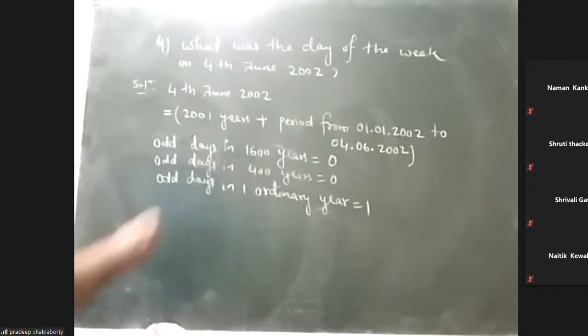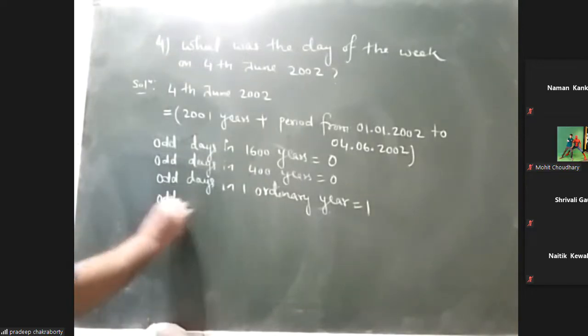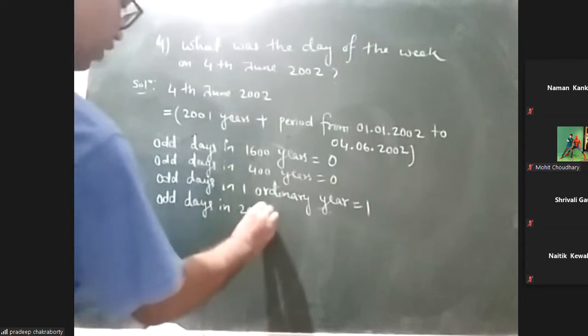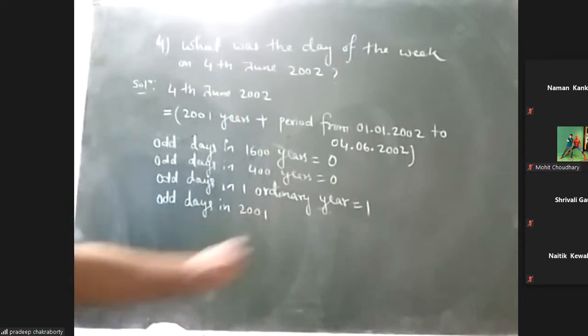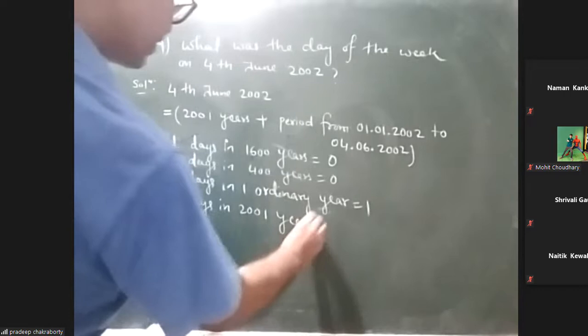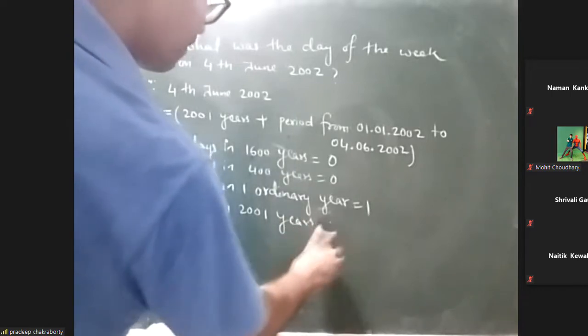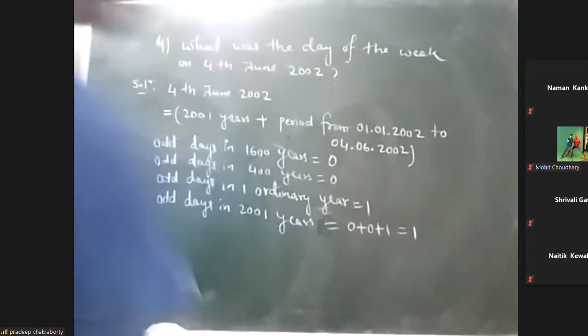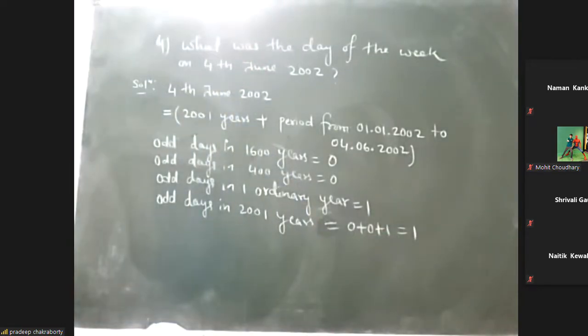So we can write odd days in 2001. Odd days in 2000 years will be 0 plus 0 plus 1, which is 1. So till 2001 we have only 1 odd day. Now we can calculate the other part.